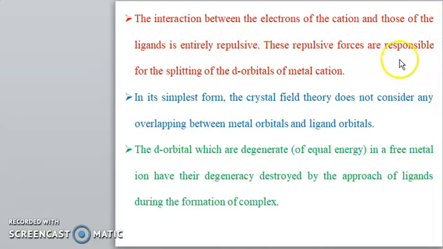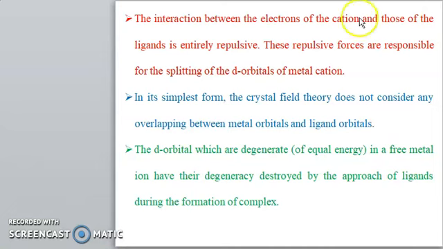These repulsive forces are responsible for the splitting of the d orbitals of the metal cation. In its simplest form, the crystal field theory does not consider any overlapping between metal orbitals and ligand orbitals.